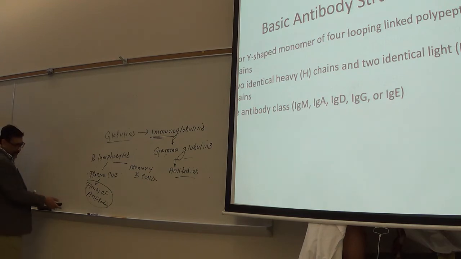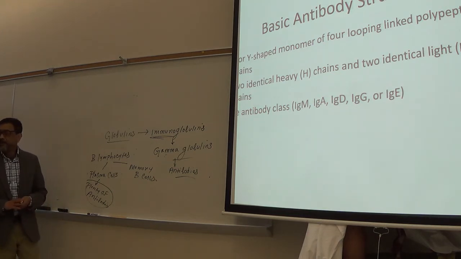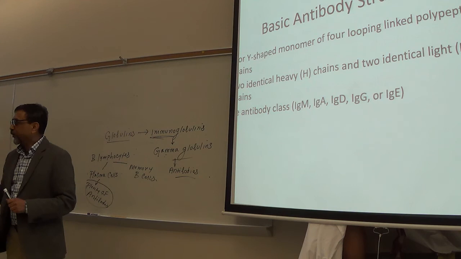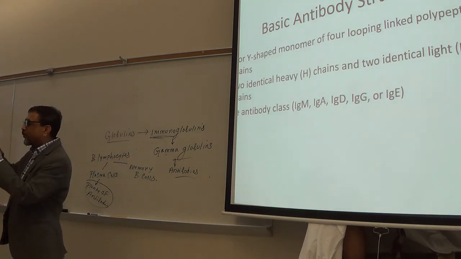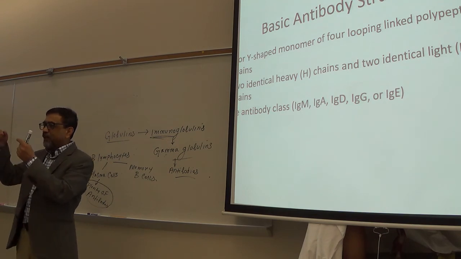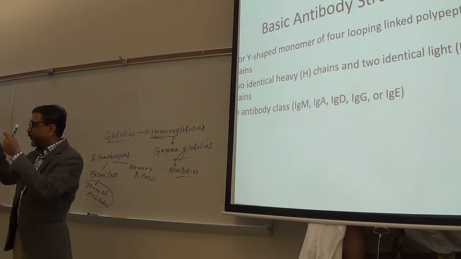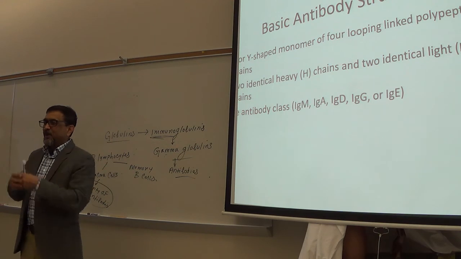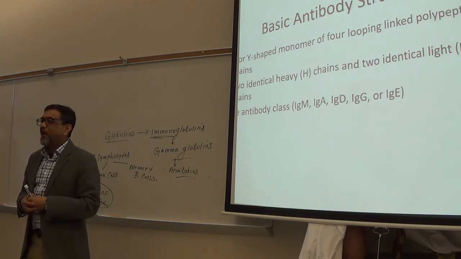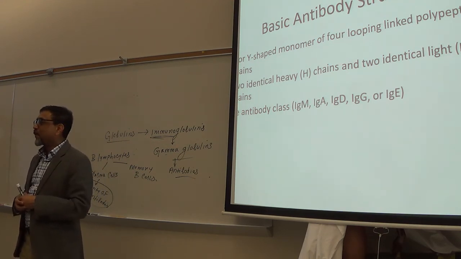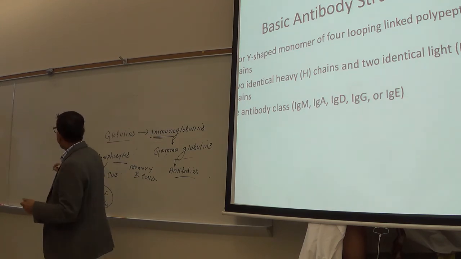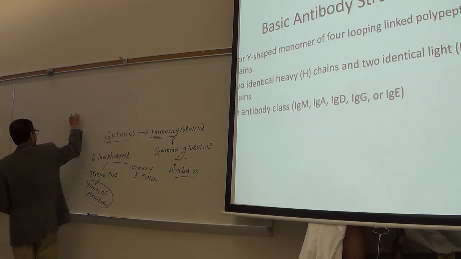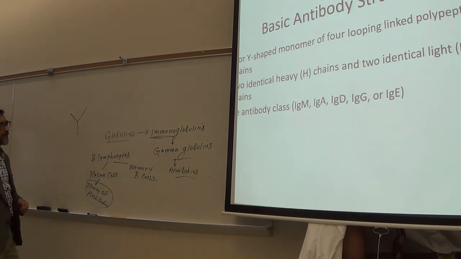Now, if you see the structure of an antibody, how many of you remember when I was talking about the complements, I showed you the antigen-antibody complex? Remember that? Okay. What was the shape of the antibody? Y. Remember that? Y-shaped. So, antibodies are usually Y-shaped.